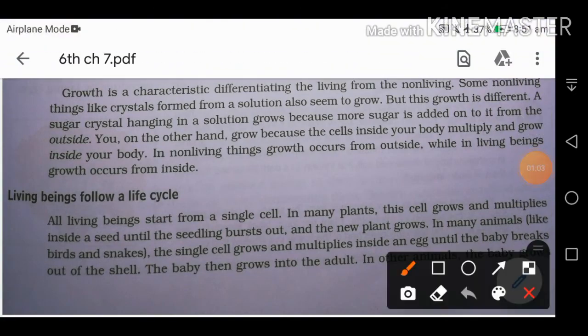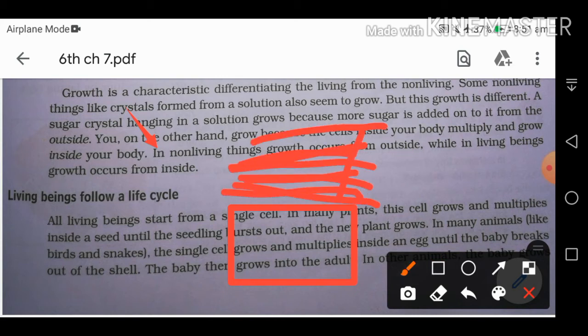As you can read in your book also, in non-living things growth occurs from the outside, while in living beings growth occurs from the inside. If there is a non-living thing and we add something on top, it will grow from the outside. But in a living thing, the cells redivide or reproduce from the inside.